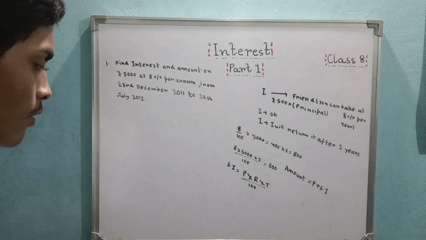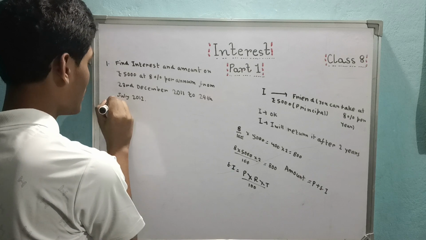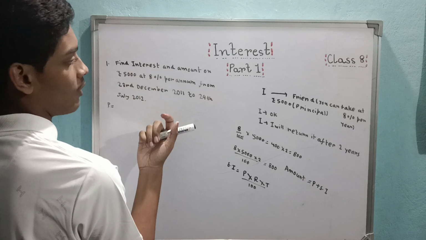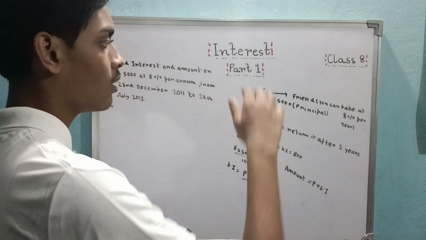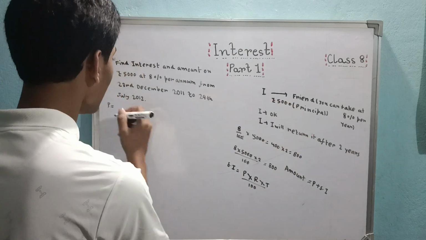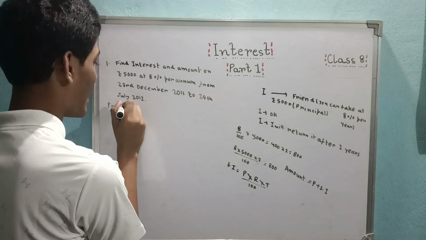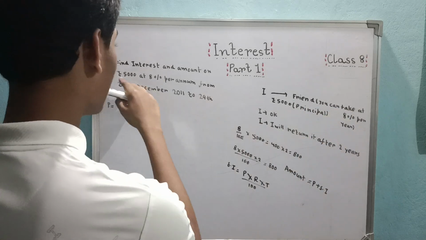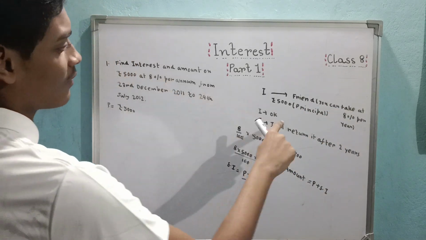So let's get our data. You have to find the interest and amount on this money. That is the principal, I told you. If you have to find interest on any kind of money, that is the principal. So principal is 5,000. Guys, don't think I am copying my explanation from some question, because 5,000 at 8%, 5,000 at 8%.